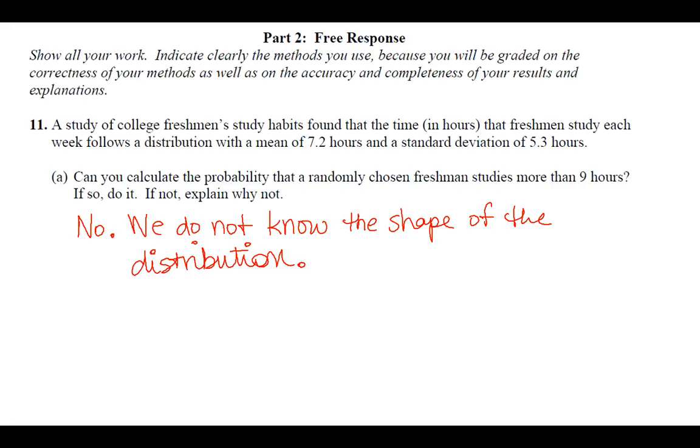Back to why that is true, because it does say that we have to justify our answer. We would say since n is equal to 55, that is greater than 30, so the CLT applies. You don't have to write out central limit theorem, but we do need to at least abbreviate and say what we're using to say that it's approximately normal. So it is approximately normal by the CLT, because as long as our sample size is greater than 30, then we can say that our sampling distribution is approximately normal.